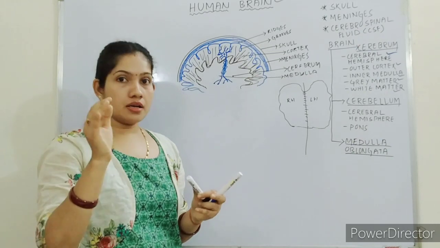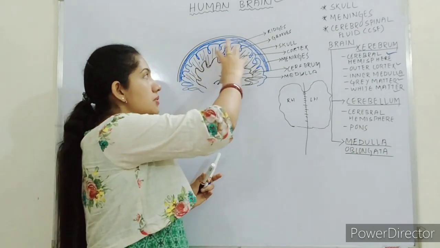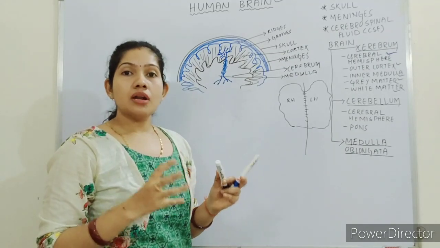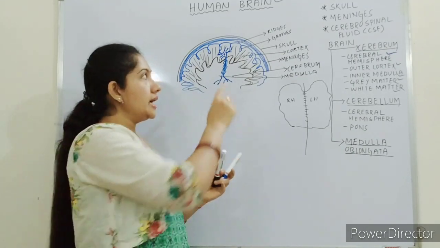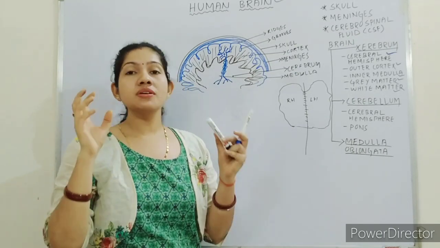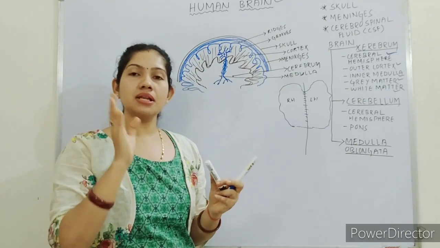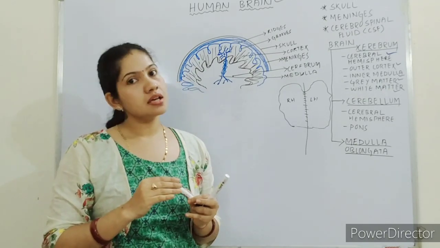Got it? So up to this point, I am repeating, just listen carefully again. The cerebrum is the largest part of the human brain. It has a number of ridges and furrows over its surface which help to hold the neurons. Around 9 billion neurons are present inside the cerebrum.